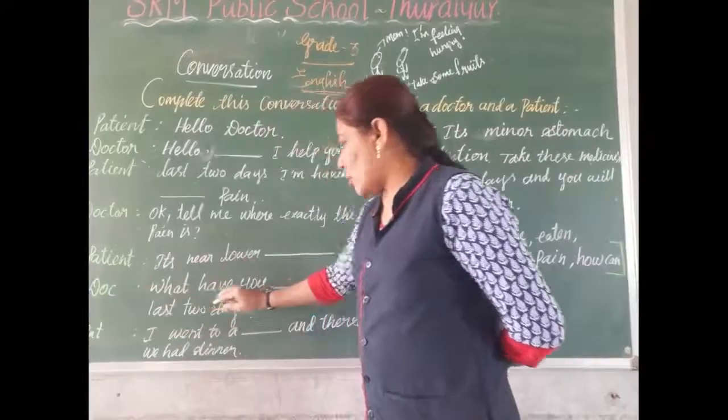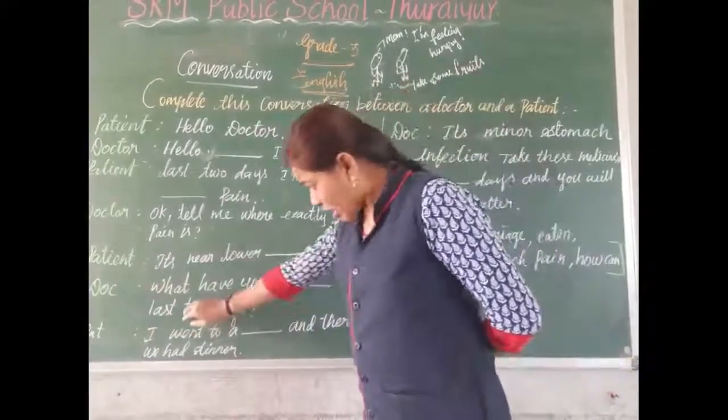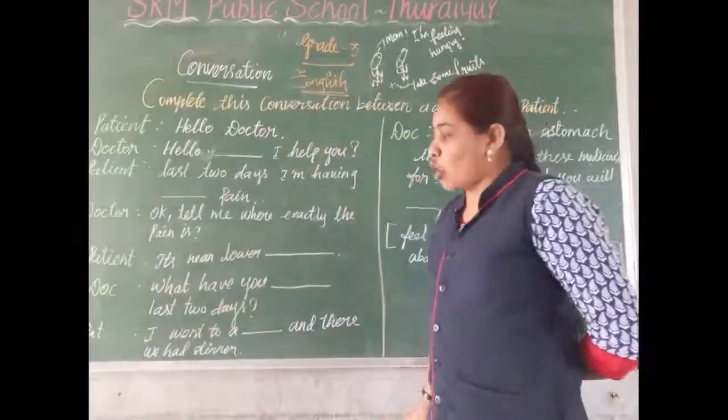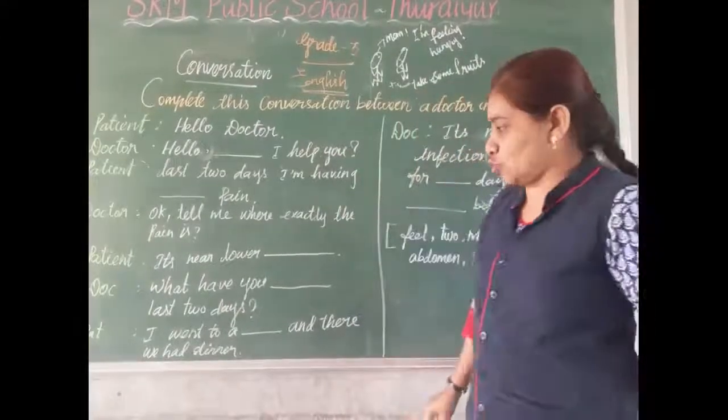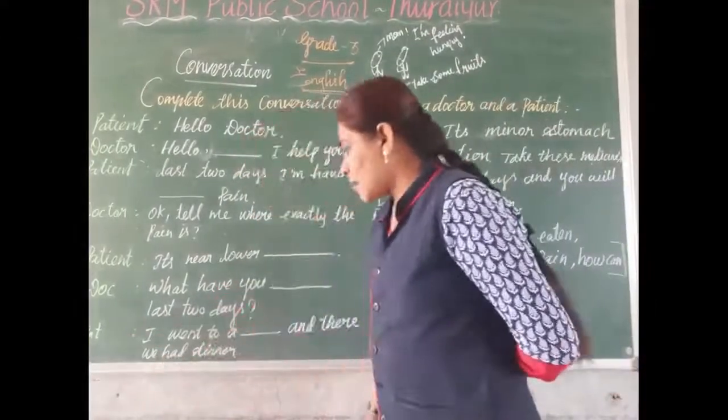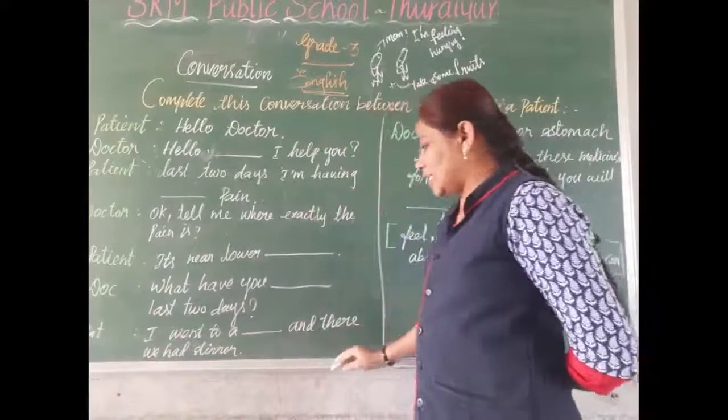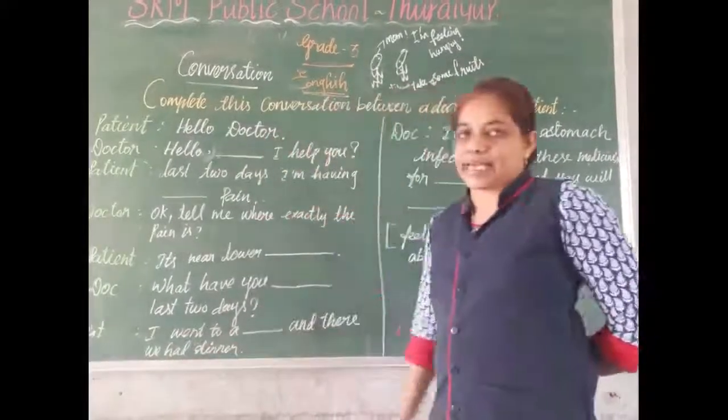Then the doctor: What have you done in the last 2 days? Then the patient: I went to a dash and there we had dinner.